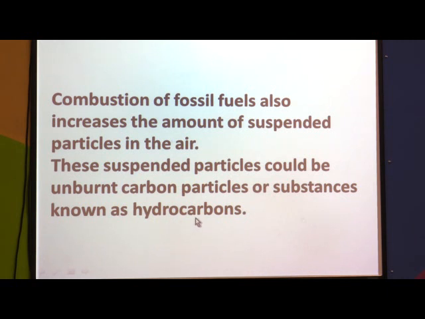Hydrocarbons are carbon compounds, and if carbon is not burnt completely, the unburnt carbon particles remain in the air for a long period of time. These are the suspended particles, and they also cause air pollution.